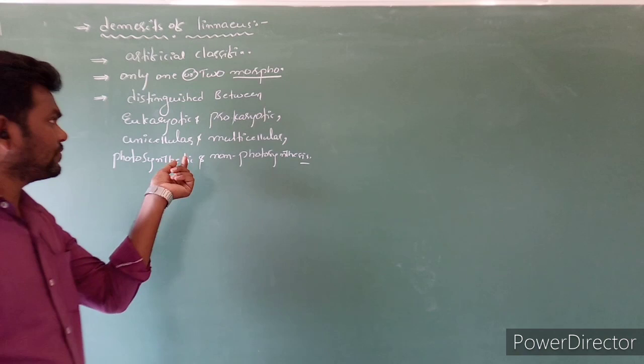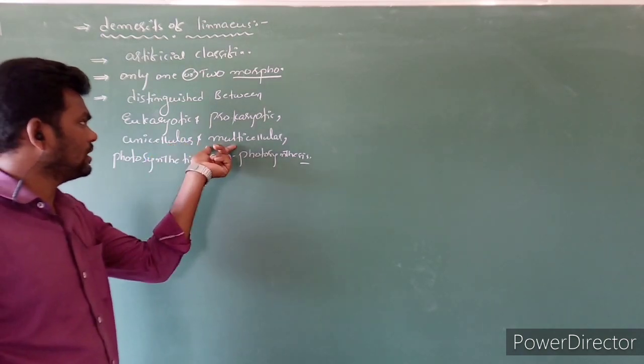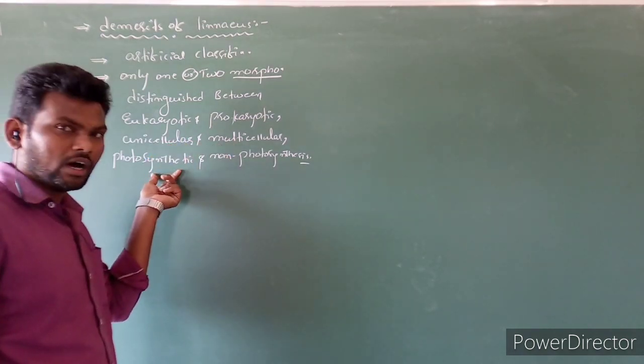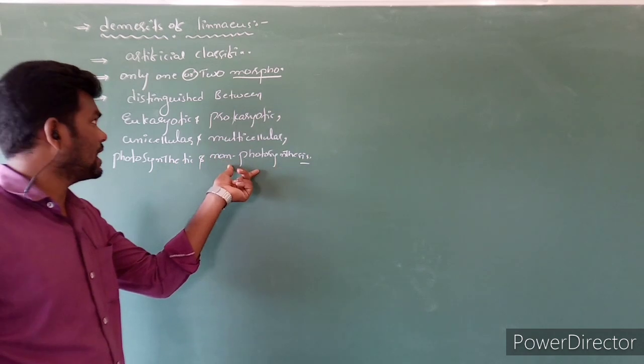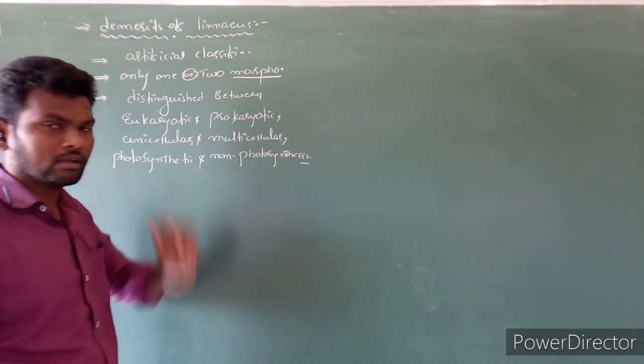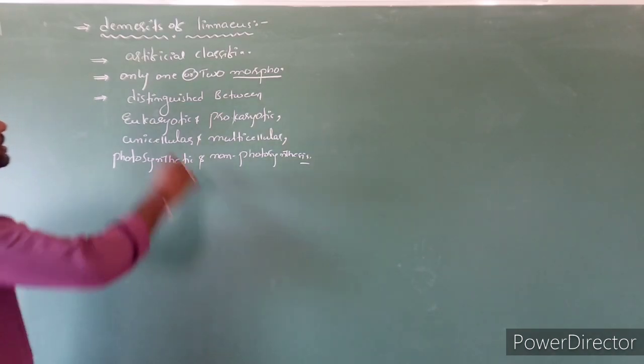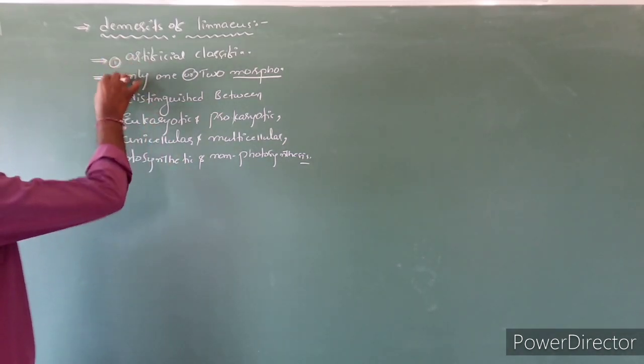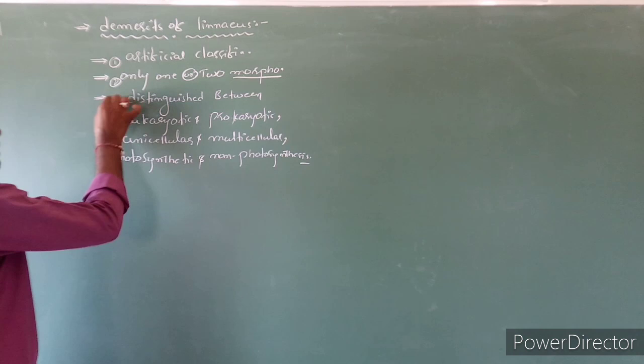He did not give the difference between unicellular and multicellular, photosynthetic organisms and non-photosynthetic organisms, and eukaryotic and prokaryotic. Clear? So these are the major three demerits of Linnaeus classification.